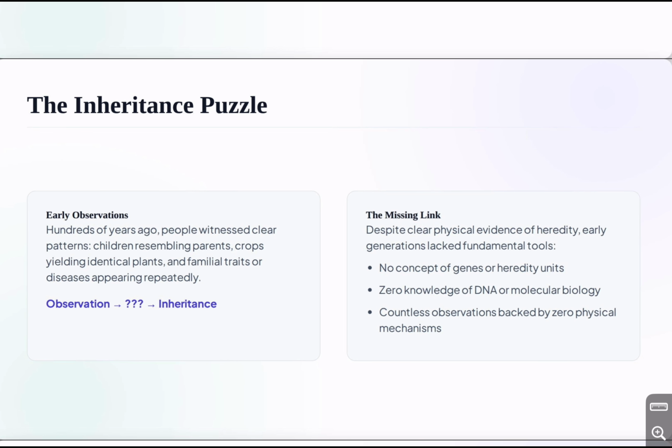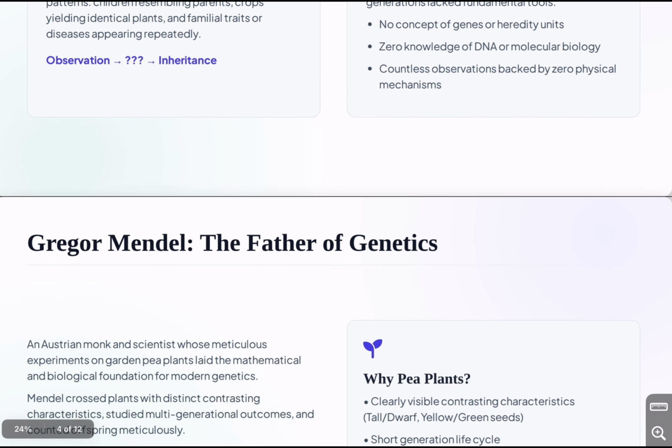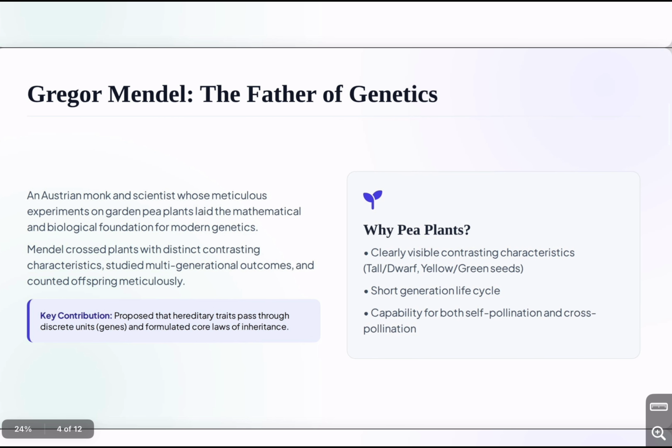Now we come to one of the most important names in genetics. Gregor Mendel. Mendel was an Austrian monk and scientist. He performed experiments on pea plants. And his experiments became the foundation of modern genetics. That's why Mendel is commonly called the father of genetics.